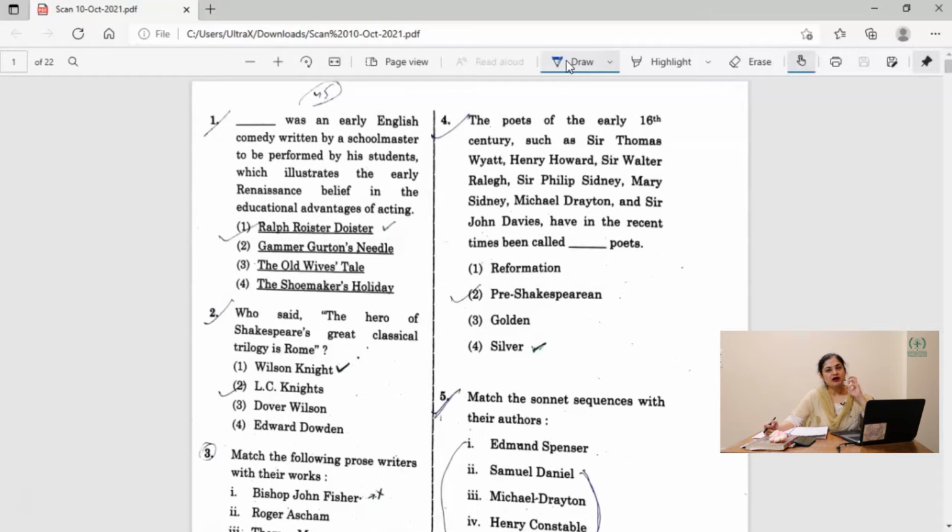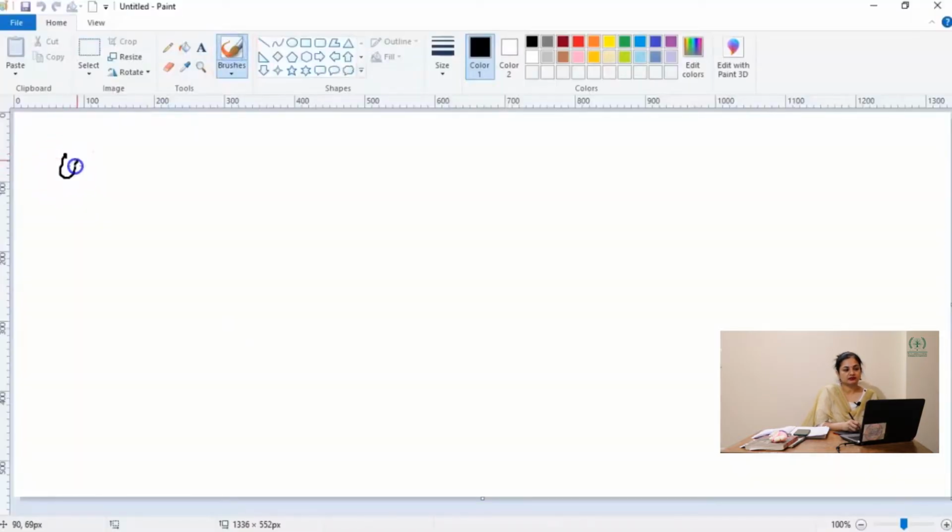So when drama was being initiated into English literature in the Elizabethan era, this is the first drama that came up in full swing, that is Ralph Roister Doister. Okay, so the correct answer is 1, Ralph Roister Doister. So in question number 1, as we have seen here, Ralph Roister Doister is the real answer.